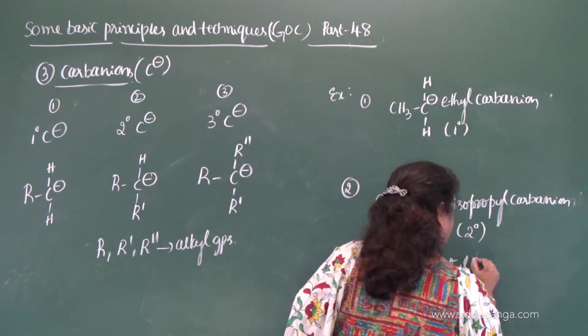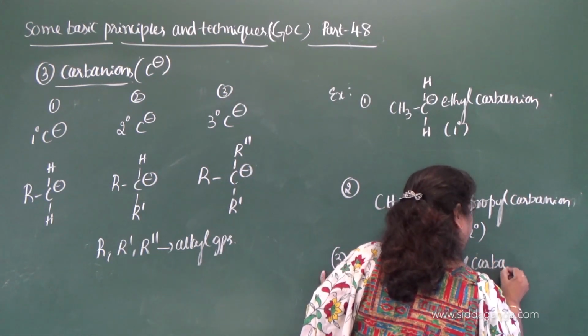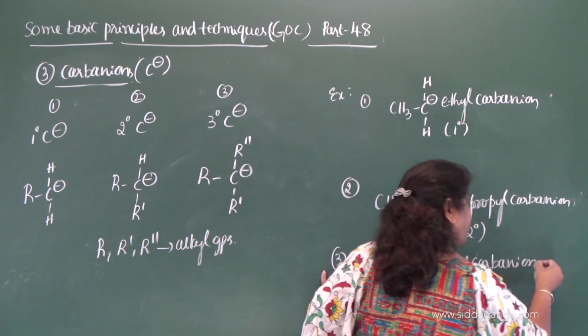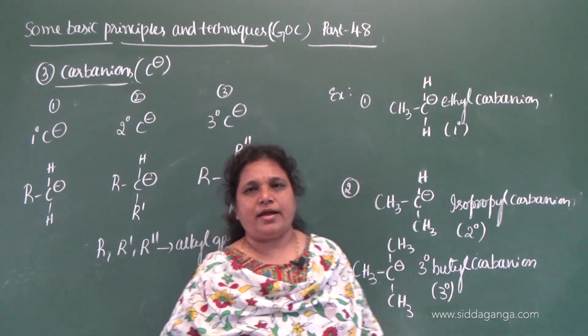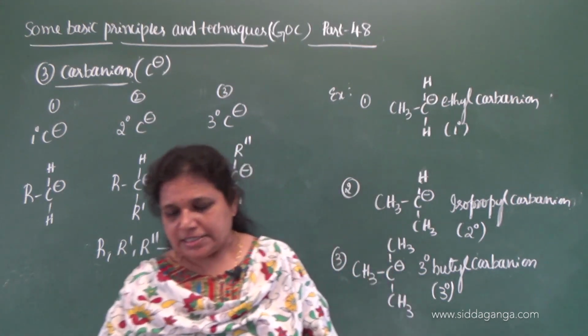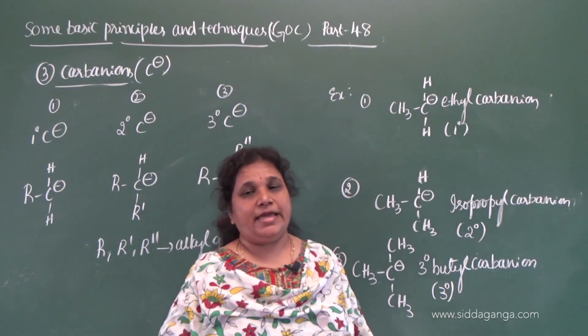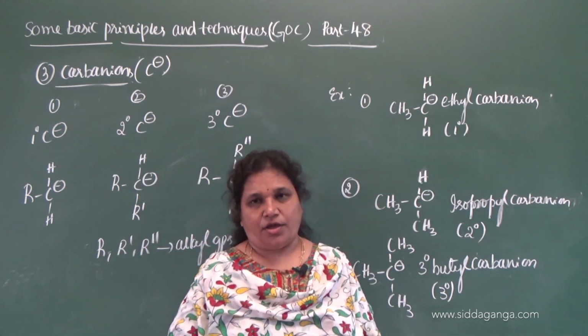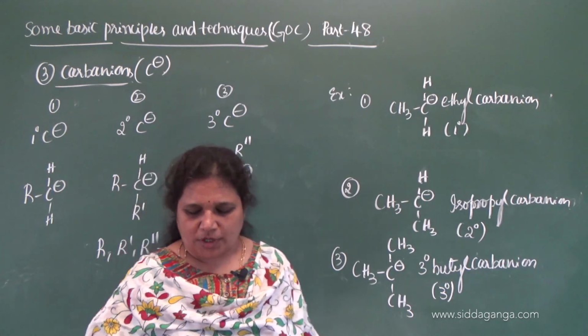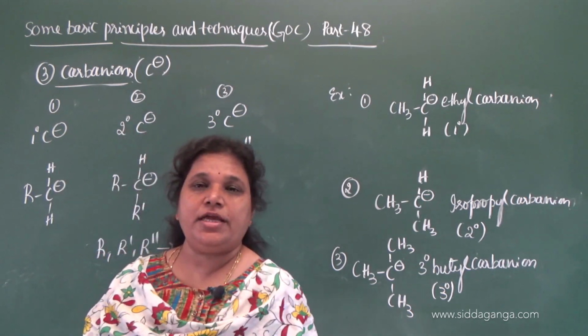This is tertiary butyl carbanion. Tertiary butyl carbanion. So this is about the types of carbanions and examples for carbanions. Okay. Now let us move on to the next reaction intermediate.